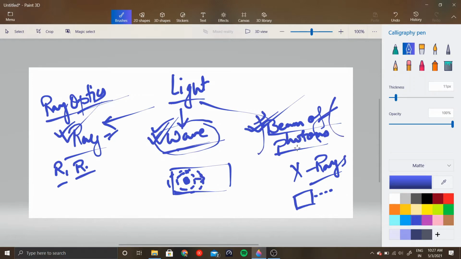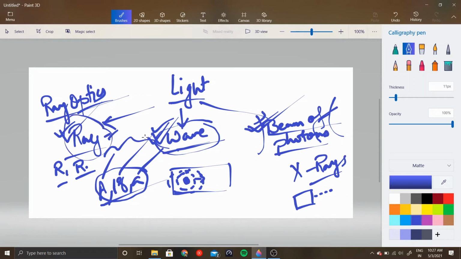To understand this by an analogy, suppose you have your real name, you have your roll number, and you have a nickname. You will respond in all these three contexts depending on who calls you, right? If your friends call you, you will respond to your name. If your family members call you, you will respond to your nickname. And if your teacher takes your attendance, you will respond to your roll number. Similarly, depending on the experiments we are doing, we treat light as a ray, as a wave, and as a beam of photons. But light is light. Okay. If this concept is clear, let's dive right into the next concept.